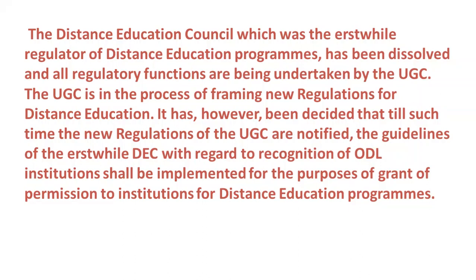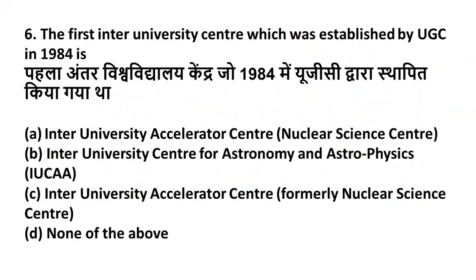Please remember these points. Now the next question is, the first inter-university center which was established by UGC in 1984 is option A, Inter-University Accelerator Center, which is known as Nuclear Science Center, option B, Inter-University Center for Astronomy and Astrophysics, option C, Inter-University Accelerator Center, formerly Nuclear Science Center, then option D, none of the above. Friends, the right answer is option C, Inter-University Accelerator Center. It is the right answer.